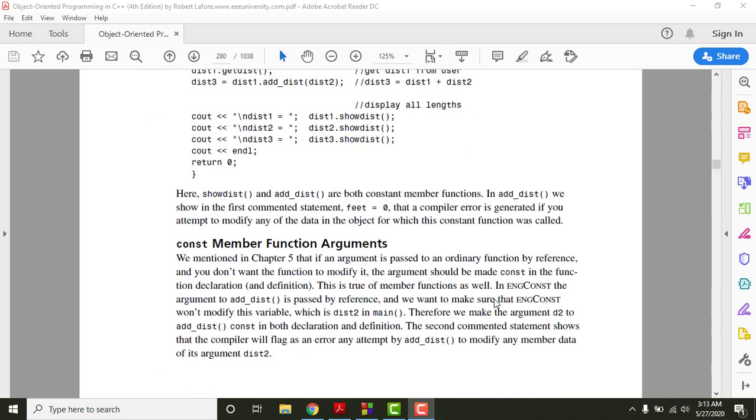In the chapter on functions, we have seen that we can make function arguments constant, right? When we pass an argument by reference, and if we do not want to change or update the values of our argument, then we just mention the constant keyword in our argument there. This concept also applies to member functions, because member functions are fundamentally functions, right? So the same concepts of functions that we studied in chapter 5 apply when you place the function in classes. The idea is that we can use the keyword constant for the arguments of member functions as well.